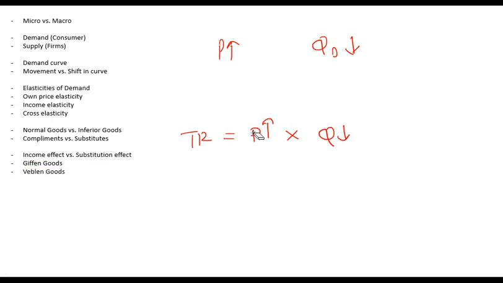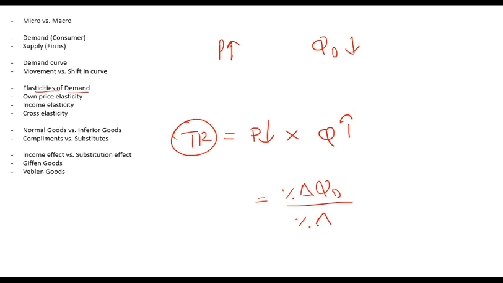Similarly, if I decrease price, total revenue will decrease, but quantity will increase. So I do not know how much the net impact would be. In order to analyze the net impact on total revenue, I need to know the relationship between price and quantity demanded, that is, how much quantity demanded will change if I change price. That relationship is known as elasticity of demand. Elasticity of demand is percentage change in quantity demanded divided by percentage change in price. Remember this formula, this is very, very important.